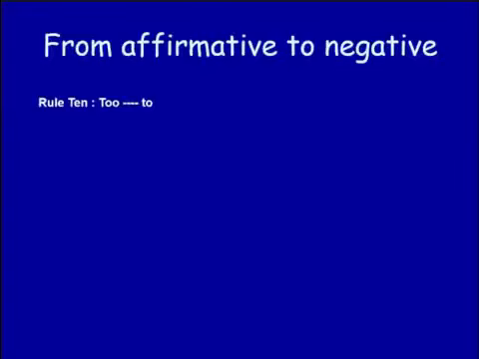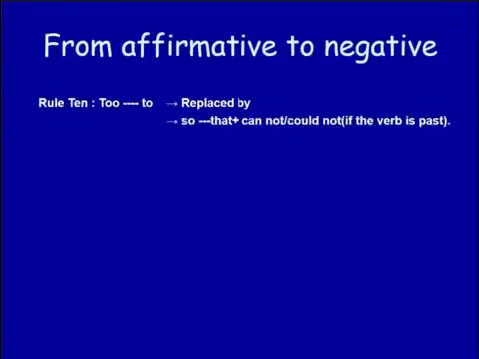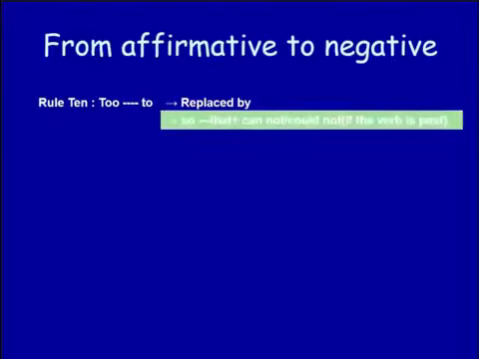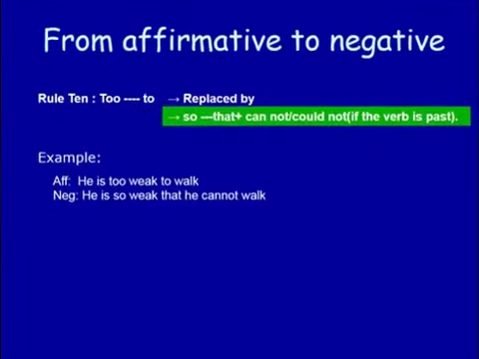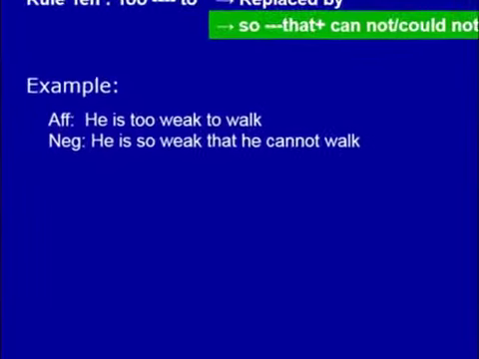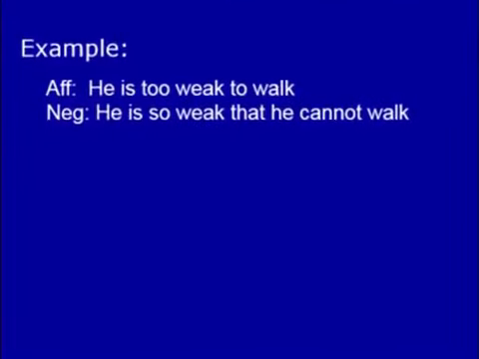Rule number 10. Too and to are replaced by so that. The first too is replaced by so and to is replaced by that. If the principal clause verb is in the present simple tense, we'll have to use cannot. If the principal clause verb is in the past tense, we'll have to use could not. Look at the example first. He is too weak to work. Make a negative. He is so weak that he cannot work.